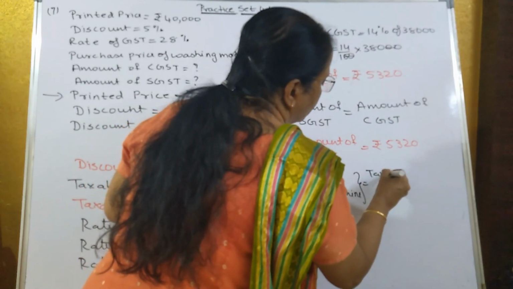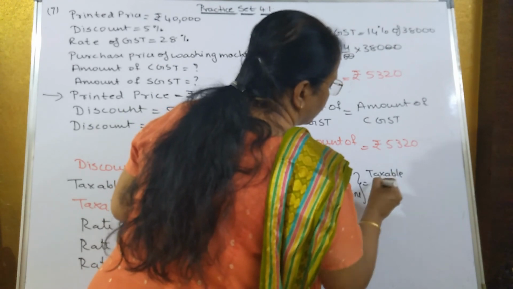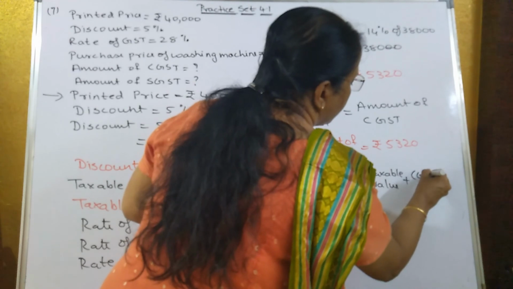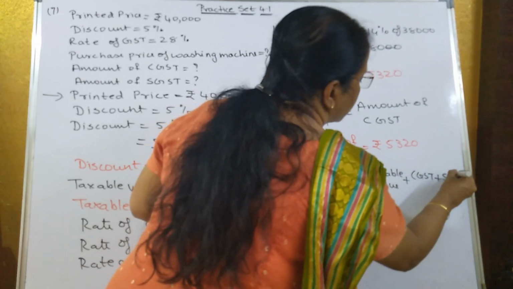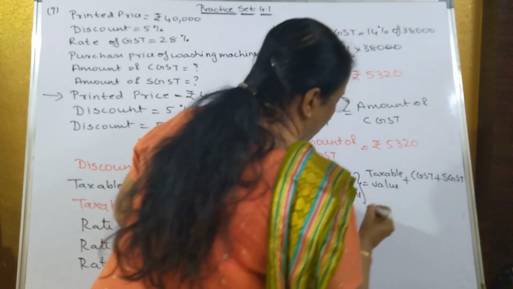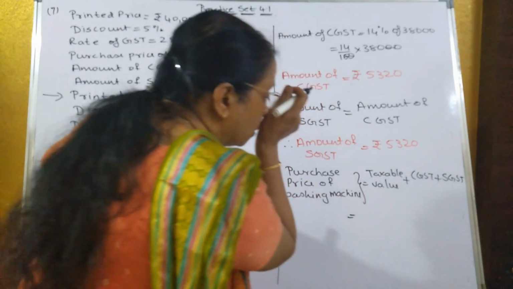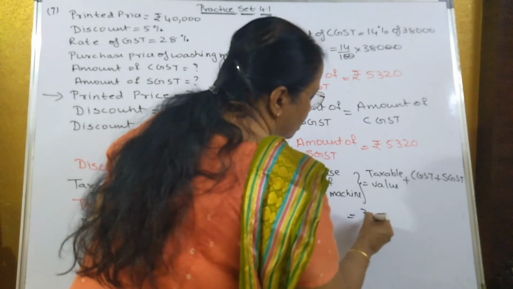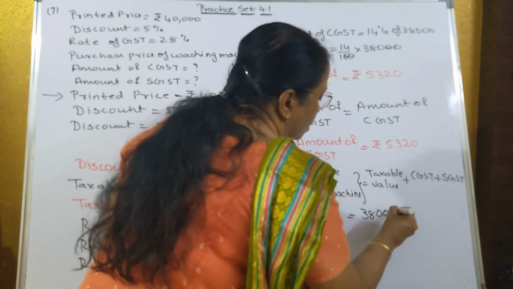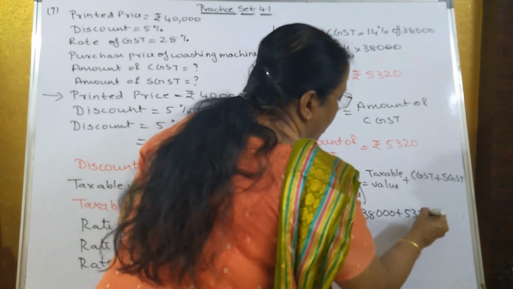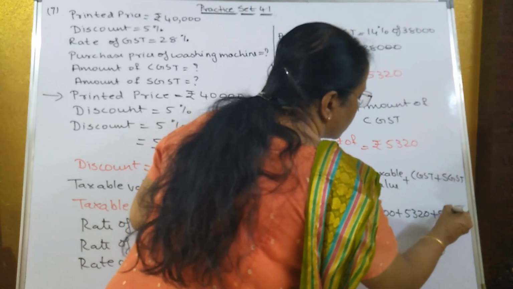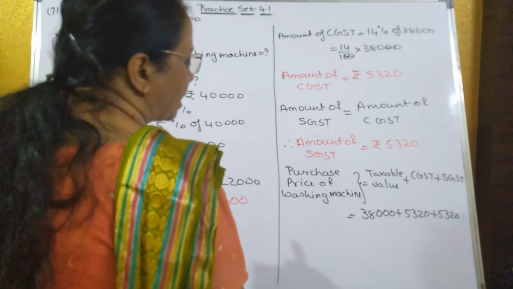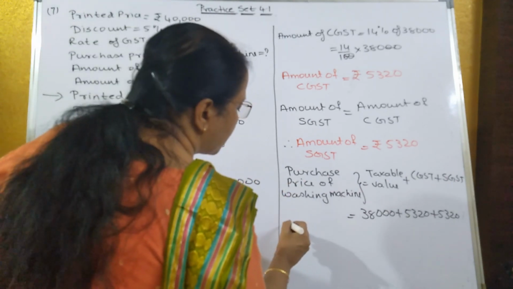Taxable value plus CGST plus SGST. Taxable value we had got 38,000. So that's equal to 38,000 plus 5,320 plus 5,320.